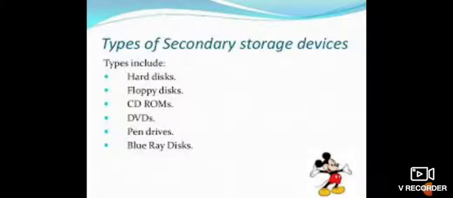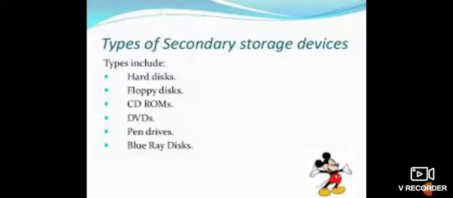Next, DVD, digital versatile disc. It is also an optical storage device that looks the same as a CD but is able to hold almost 15 times as much information as a CD. It stores data up to 17 GB. DVD is also of 3 types: DVD-ROM, which is read only, DVD-R, which is recordable, and DVD-RW, which is rewritable.